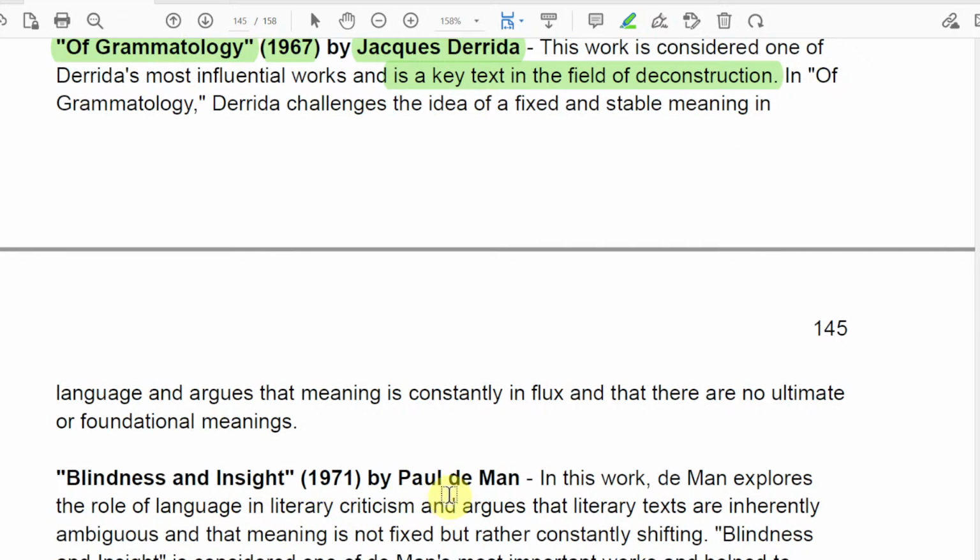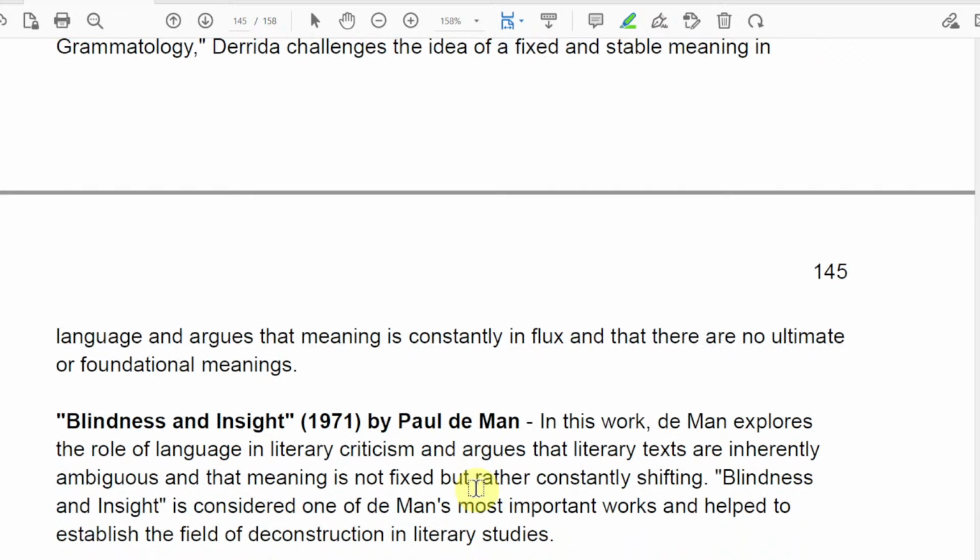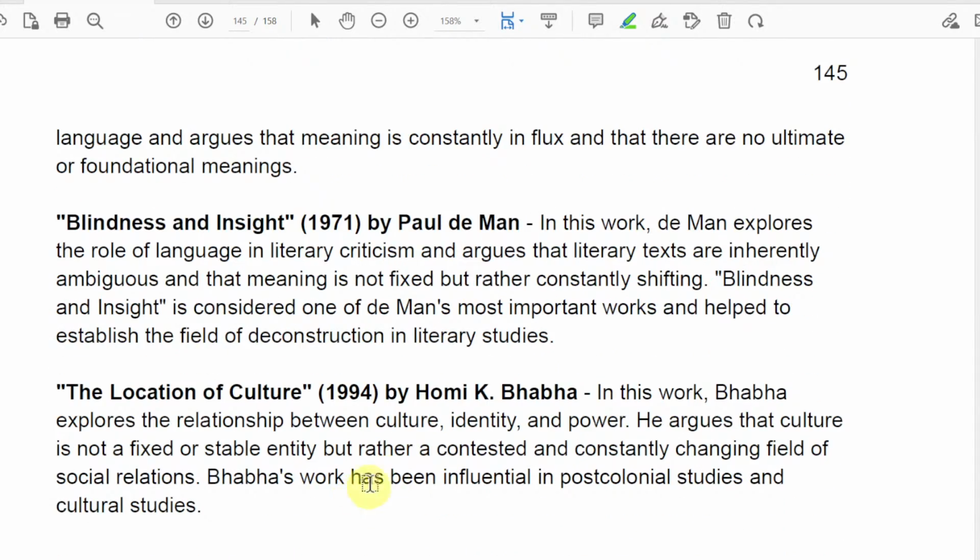And Blindness and Insight is by Paul de Man. In this work, he talks about the role of language in literary criticism and argues that literary texts are inherently ambiguous and the meaning is not fixed but rather constantly shifting. It's kind of the same as deconstruction, right? And The Location of Culture is by Homi K. Bhabha, and he argues that culture is also not a fixed and stable entity but rather a contested and constantly changing field. So did you notice all of this has the same kind of idea?